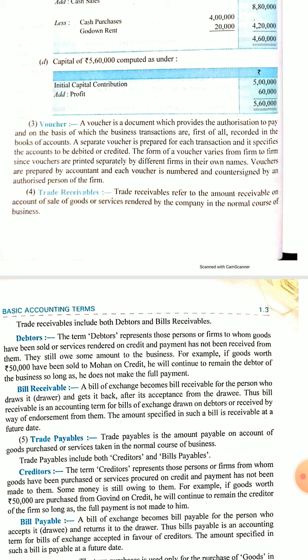Like if a firm is producing mustard oil, then mustard oil is the goods. And if it sells furniture, then it will not be included in trade receivables. So whatever goods the firm is dealing in or doing business in, when those goods are sold on credit, the total of all that money due on account of credit sales will be treated as trade receivables.